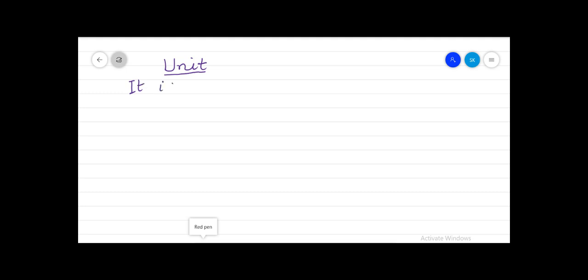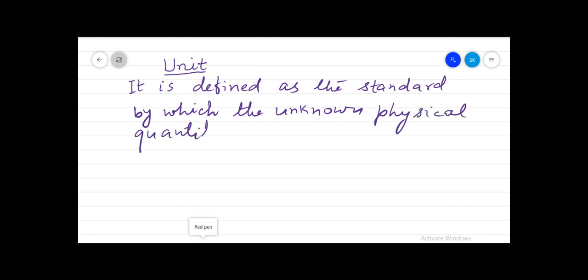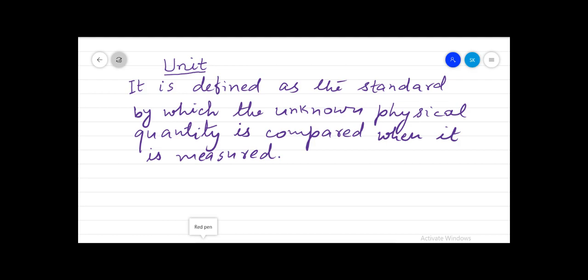So what is a unit? A unit is defined as the standard by which the unknown physical quantity is compared when it is measured, right? For example, length has the unit meter.